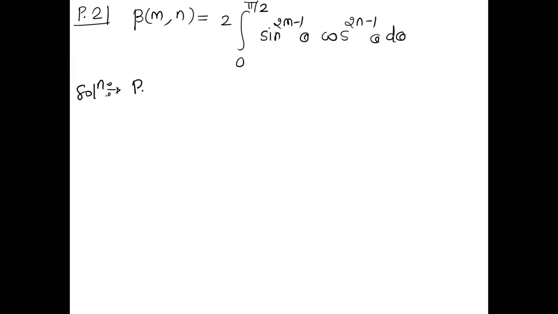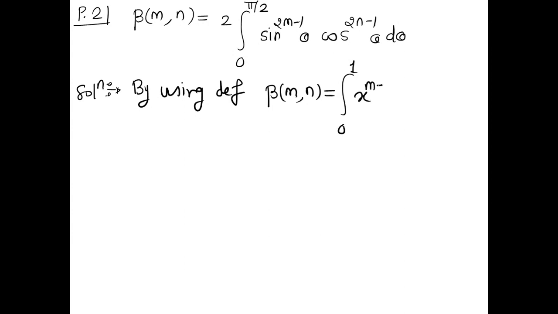So by using the definition, we have beta of mn is equal to integral 0 to 1 of x raised to m minus 1 into 1 minus x raised to power n minus 1 dx.